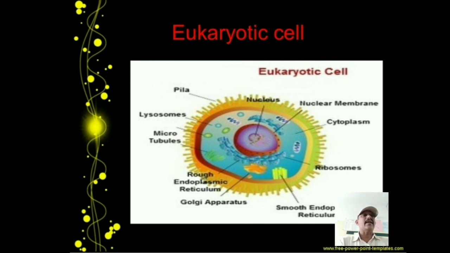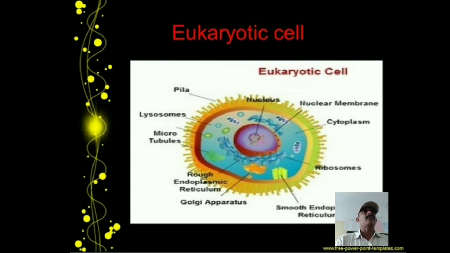Examples of prokaryotes are bacteria and archaea. Examples of eukaryotes are fungi, plants, animals and protista. These cells have a nuclear membrane around the nucleus.